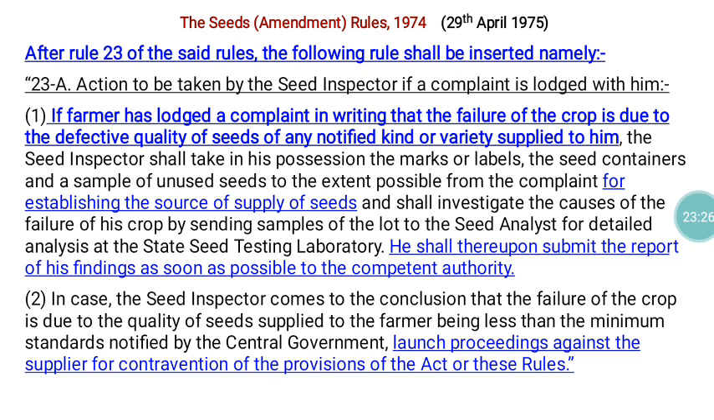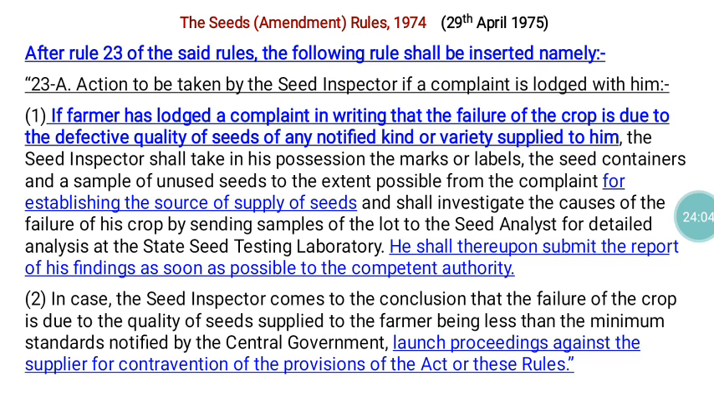After establishing this, based on this information, they can inquire into the person who actually sold the seed to the farmer. All the reports should be communicated to the competent authority, which here is the state government. And if the case is really genuine and the seller committed a mistake, the seed inspector is empowered to launch proceedings against the supplier for contravening the provisions of the Act or these rules. So these things are in the Seed Rules, and all of this was introduced through the amendment.